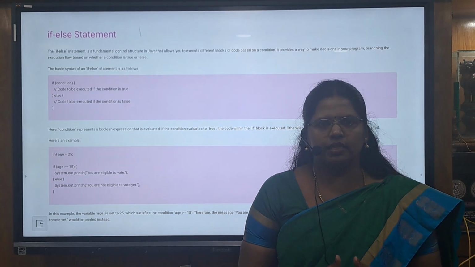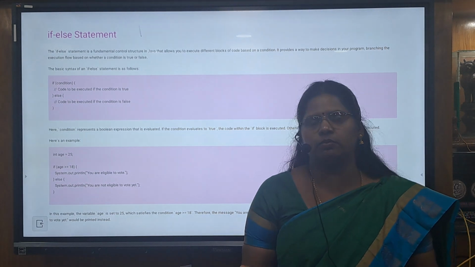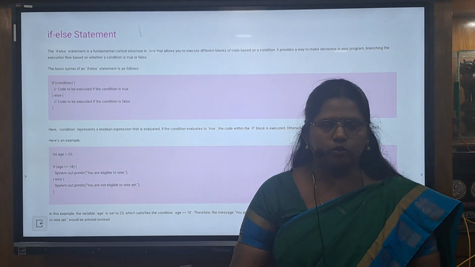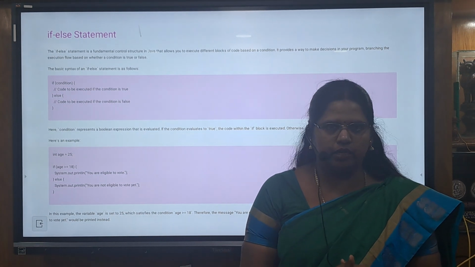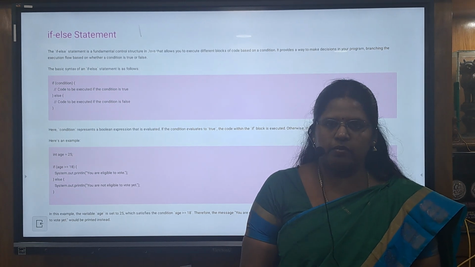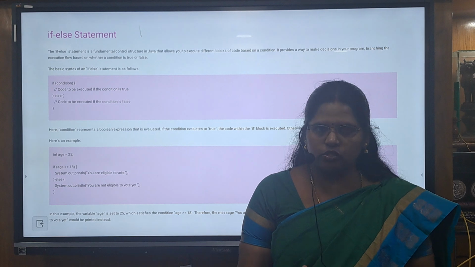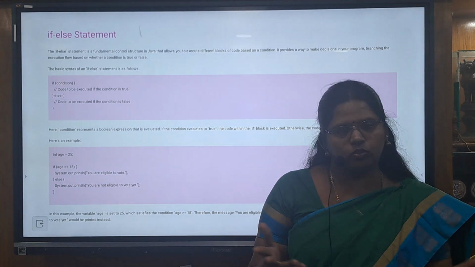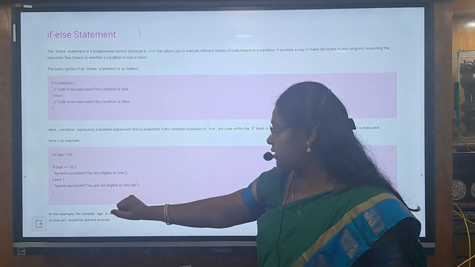And also the second example: we can check whether the given year is a leap year or not. A number divisible by 4, we can say is a leap year. 2000 is a leap year, and 1999 is not a leap year. We can divide that variable by 4 and check the remainder. If the remainder is 0, it is a leap year. If the remainder is not 0 and some other number is there, it is not a leap year. So this is the syntax and this is an example.